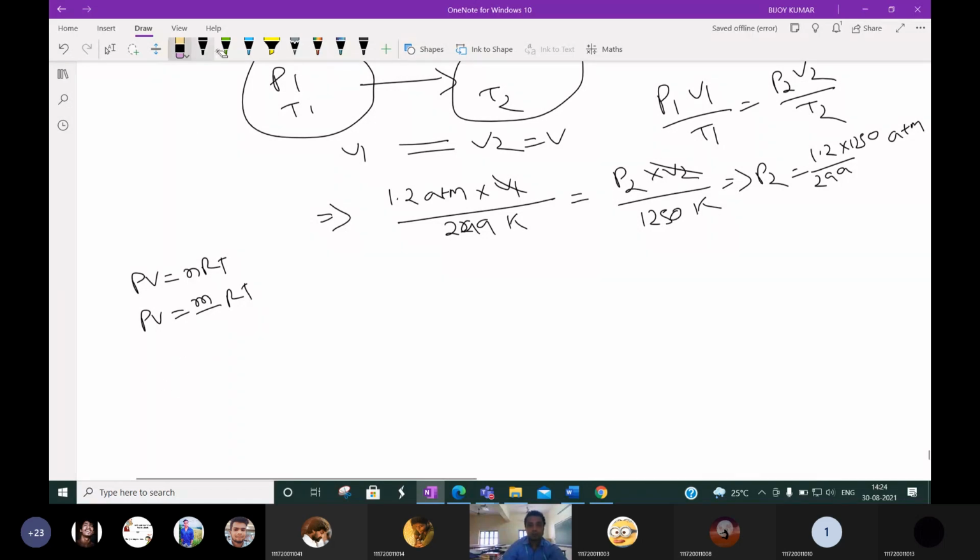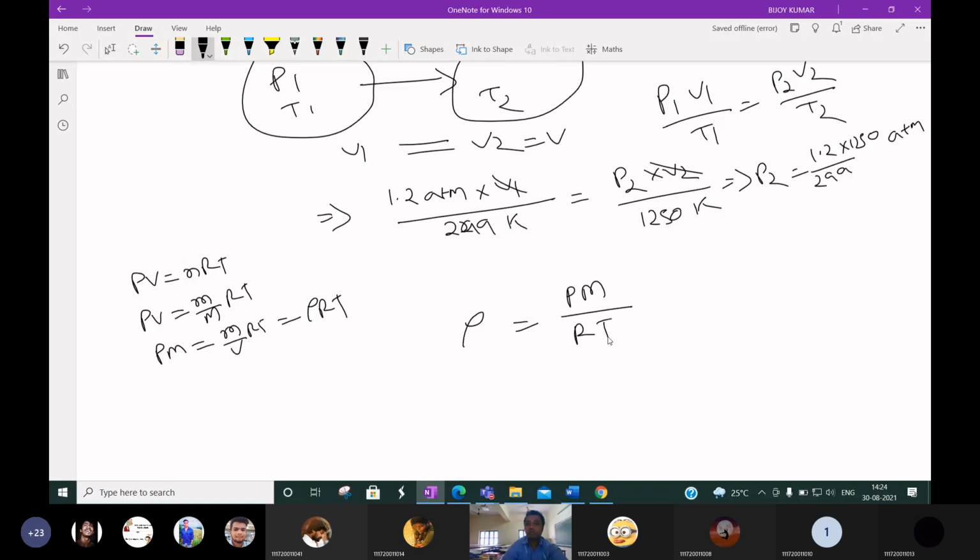Mass by volume is nothing but density, so density of gas is equal to PM by RT.